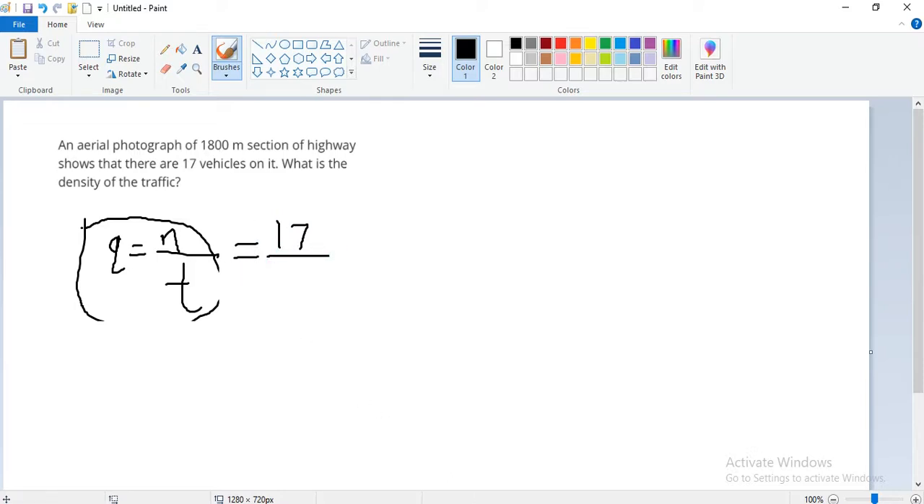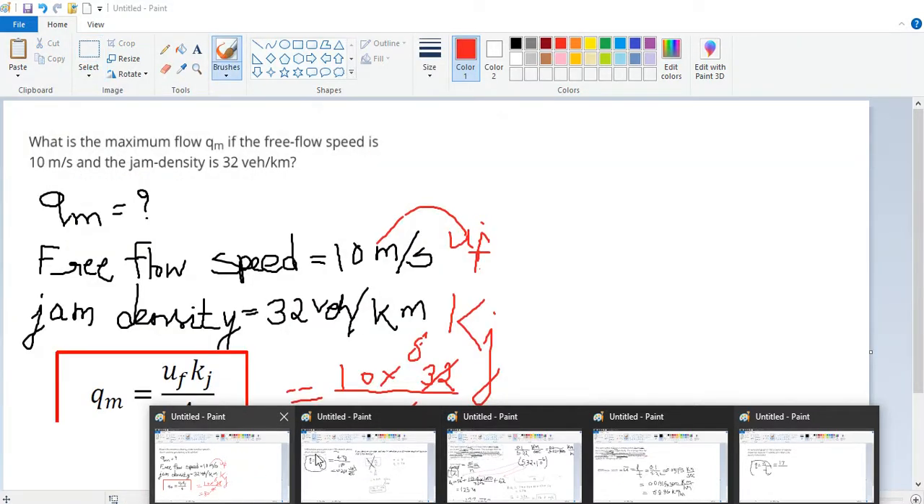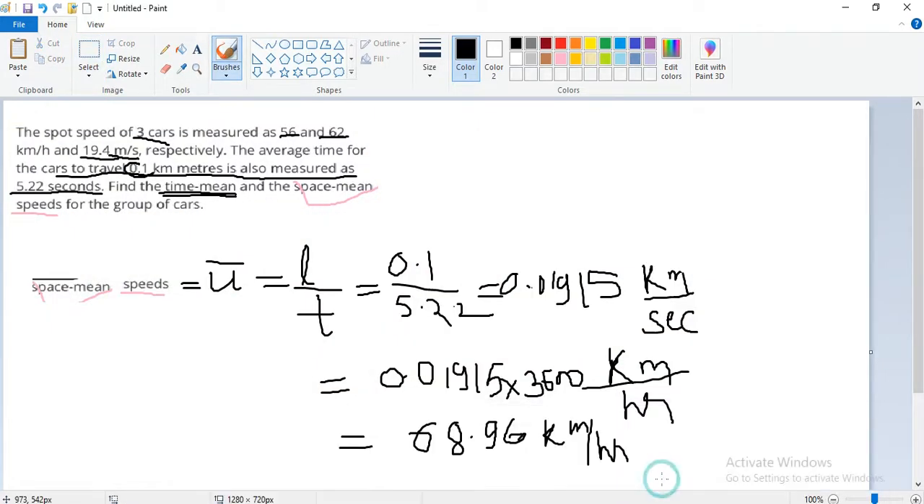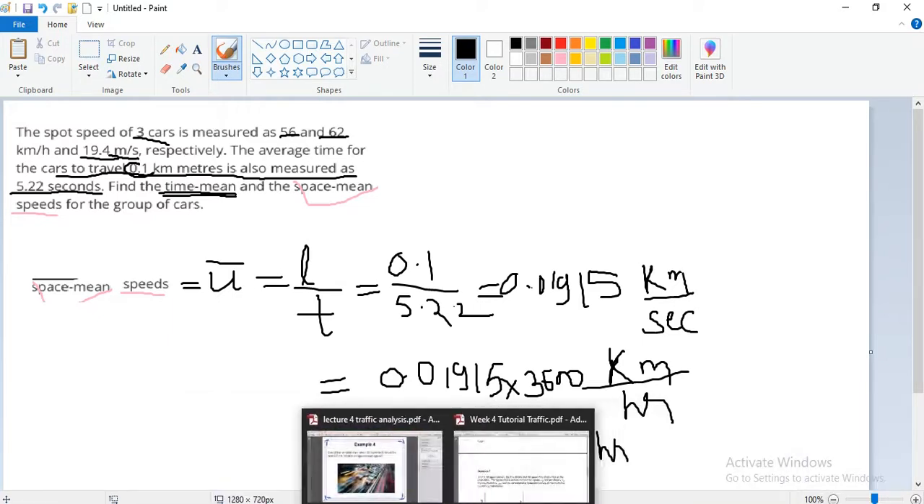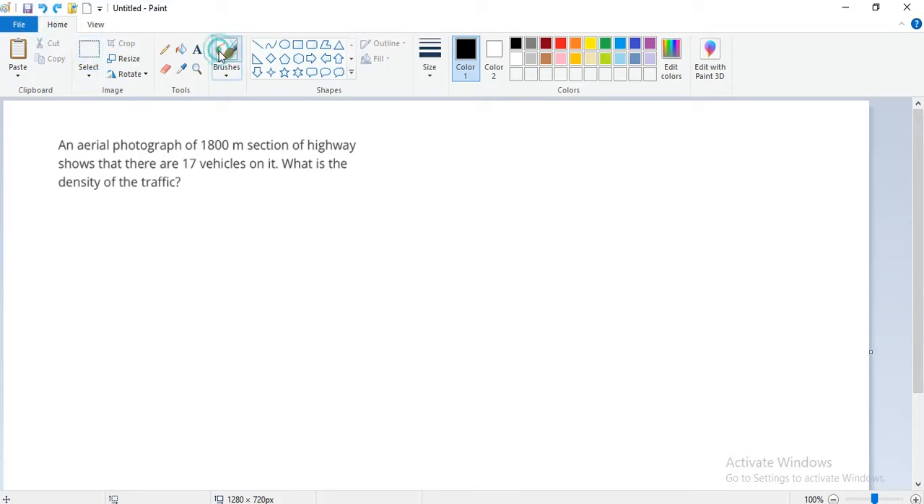So for length, by using length upon time. No, not length upon time. K is equal to n upon L. We just need to use the formula: K is equal to n upon L, where K is the traffic density.